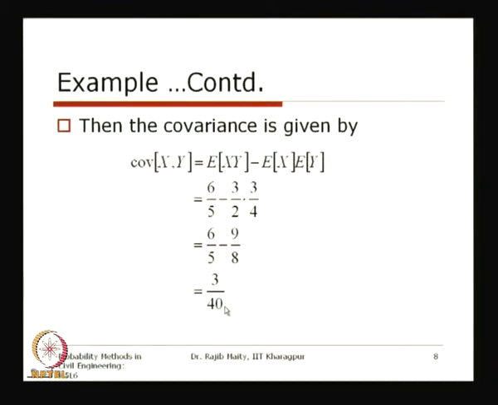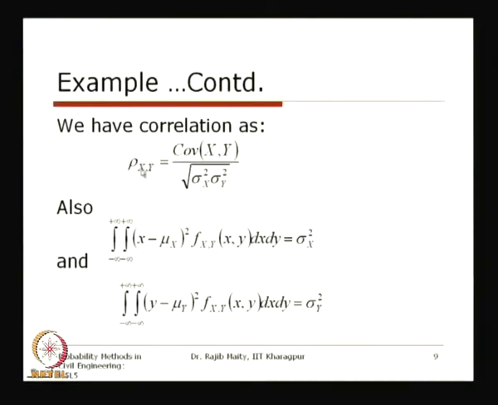Now, the second thing that was asked in the question is that we have to calculate the correlation coefficient. To get the correlation coefficient, we have to find their individual variances, the variance of x and variance of y, take the square root, and with that quantity standardize this covariance. The formula is: correlation coefficient equals the covariance between x and y divided by the square root of the variance of x times variance of y.